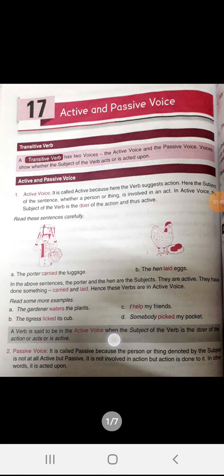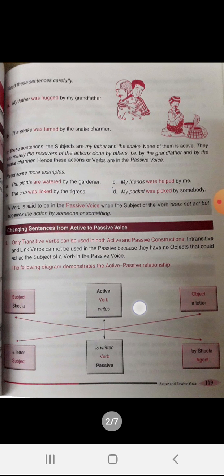So, as we discussed, the verb is said to be in active voice when the subject of the verb is the doer of action, or you can say the subject is actively performing something. And the verb is said to be in the passive voice when the subject of the verb is not doing something, rather it receives the action done by someone or something.